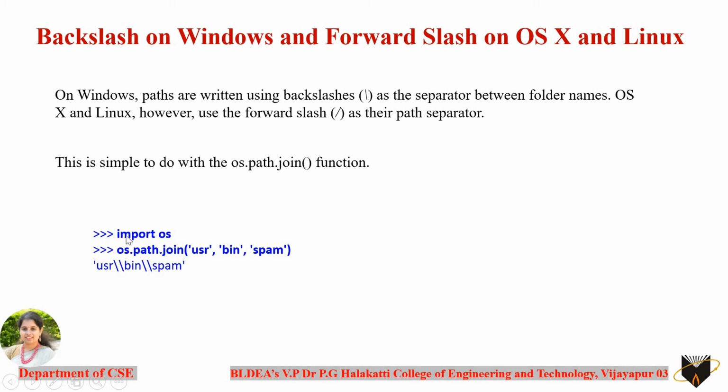For using all the OS related functions, you need to import a module known as os, which is done as import os. The next thing is, if you want to create a path for a particular file with respect to that OS, you are not going to specify which OS is being used. Simply use the os module's path.join, and as arguments to this function, you are going to pass all the intermediate folders to create the path for a particular file.